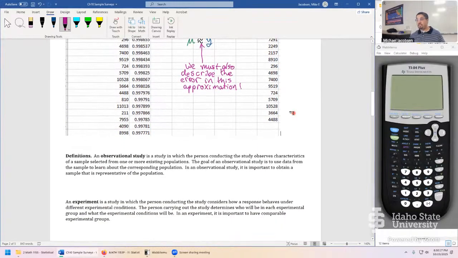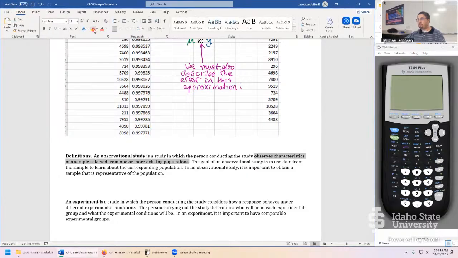And here are those two definitions. I think these are tough definitions to be honest with you. So I want to highlight the part that kind of really directs you which one is observational, which one is an experimental design. Let's read through these carefully. An observational study is a study in which a person conducting the study observes characteristics of a sample selected from one or more existing populations.